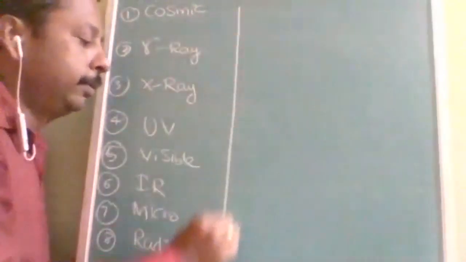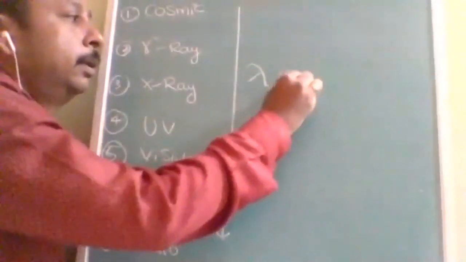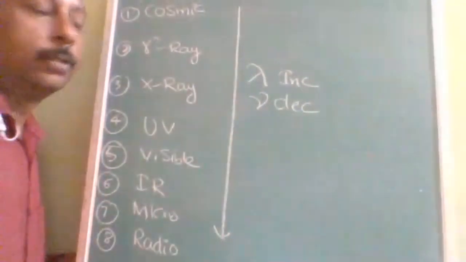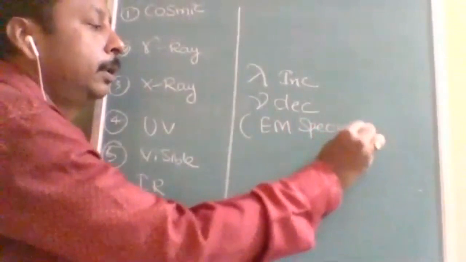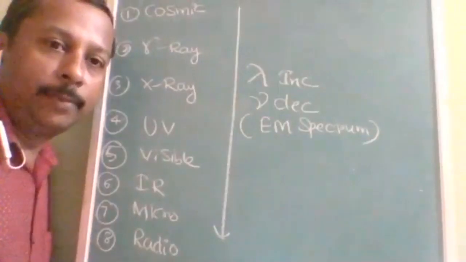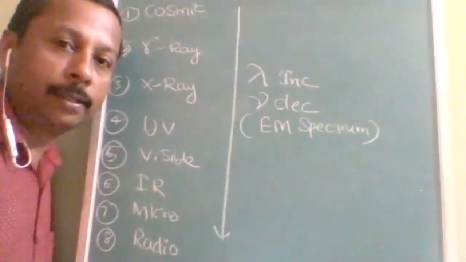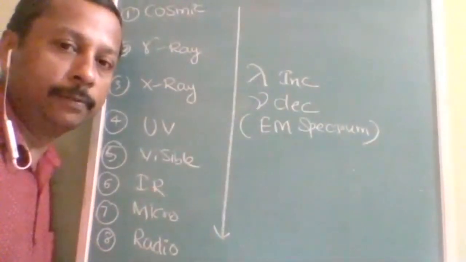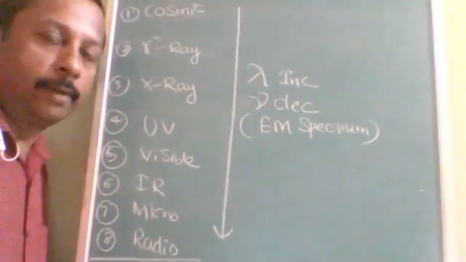To make it easy, they are arranged in increasing order of wavelength or decreasing order of frequency. That arrangement is called the EM spectrum, the electromagnetic spectrum. So the electromagnetic spectrum is the arrangement of different electromagnetic waves in increasing order of wavelength or decreasing order of frequency. There are how many types of waves? As of now, there are 8 waves.